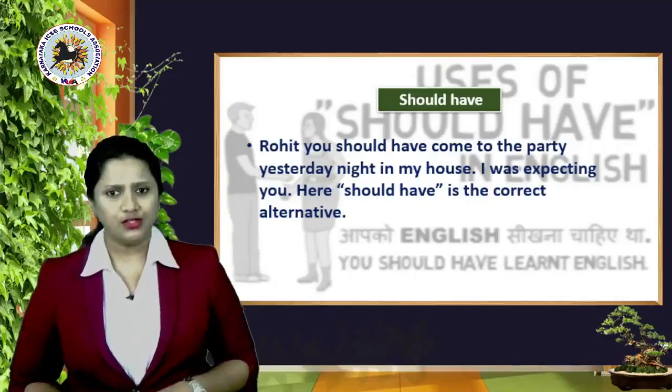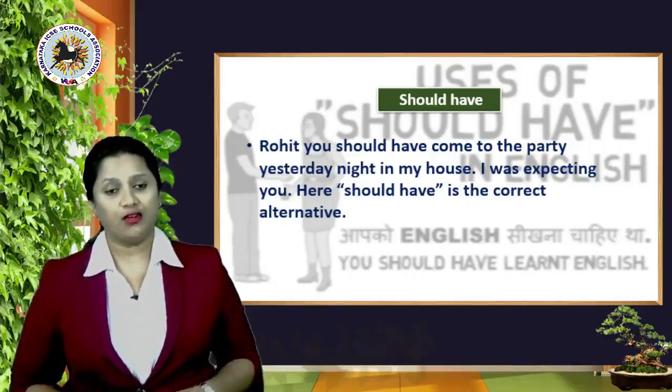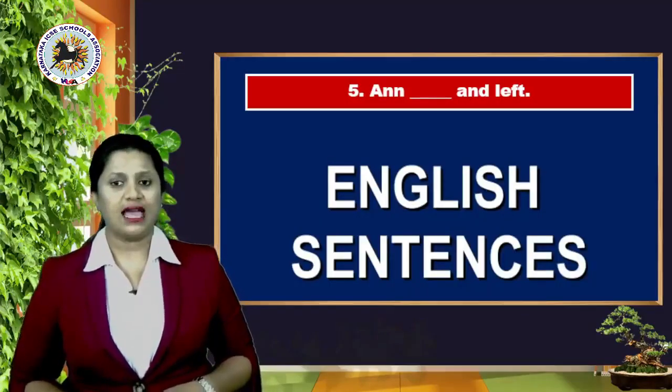Rohit, you should have come to the party yesterday night in my house. I was expecting you. Here, should have is the correct alternative. Okay. Now, next sentence here, fifth one, dash and left.